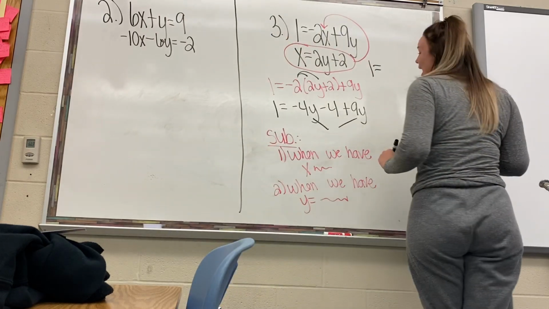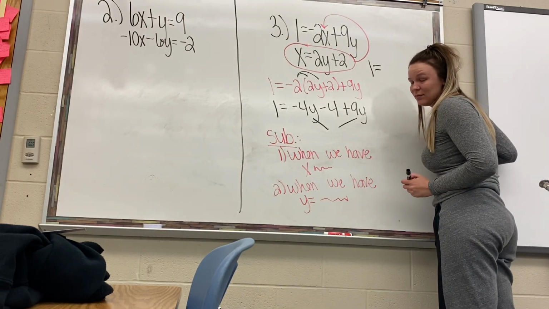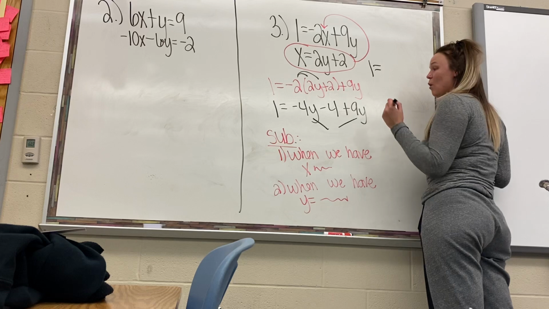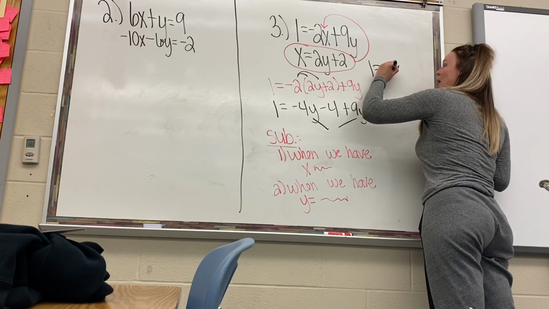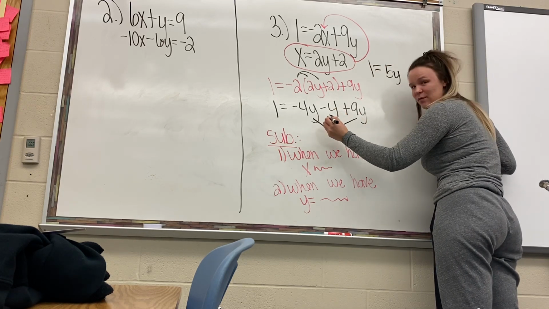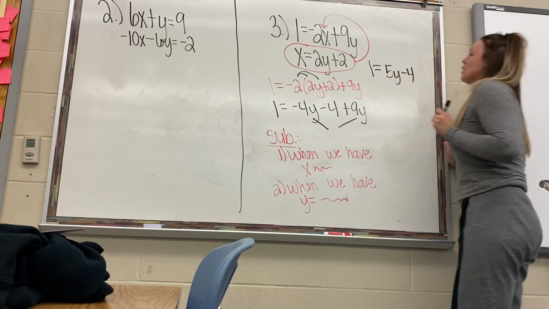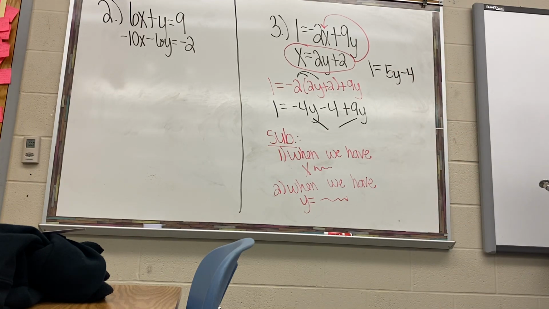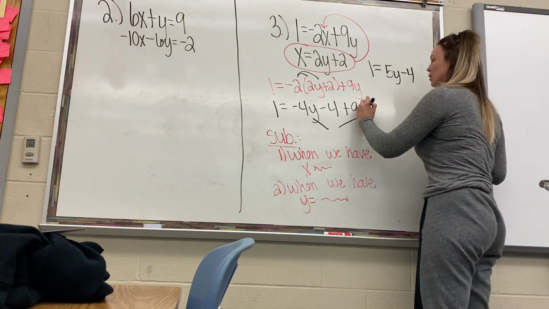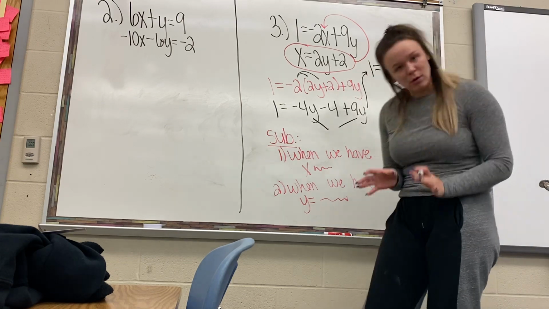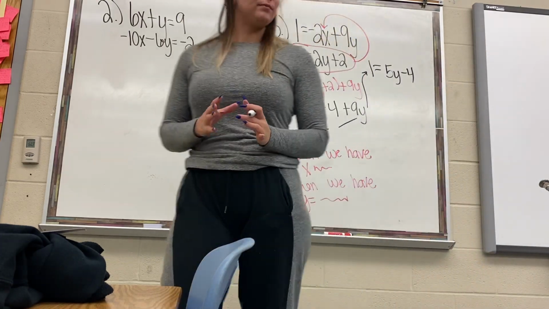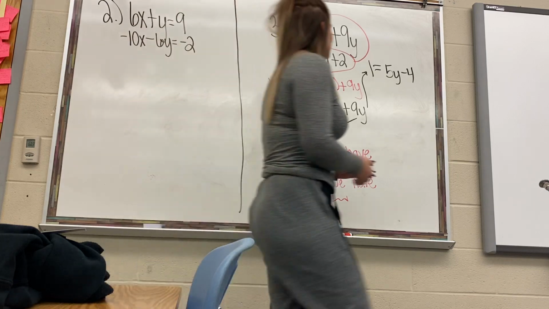That's going to be 5y positive. So we're going to have 1 equals 5y. We still have that -4 there. All right. Now we have a beautiful, and I'm going to draw an arrow here, we have a beautiful 2-step equation. So we're solving for y.